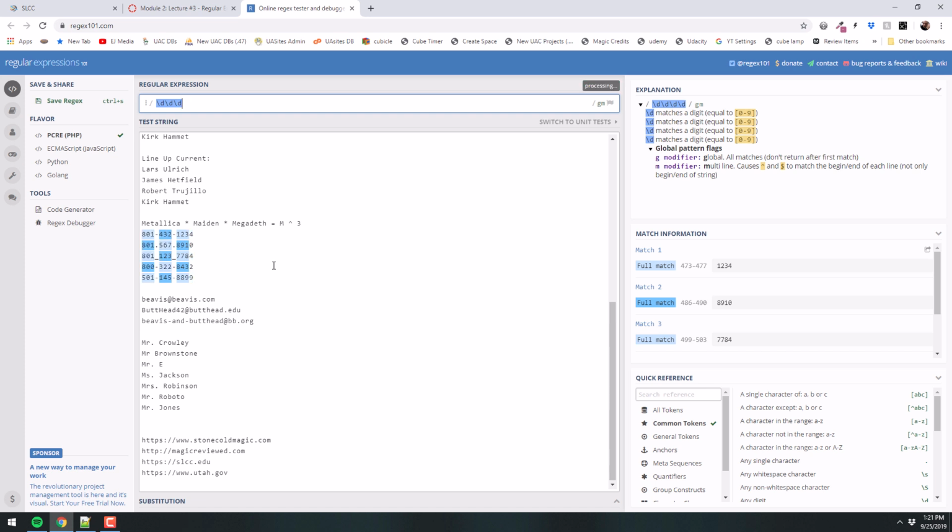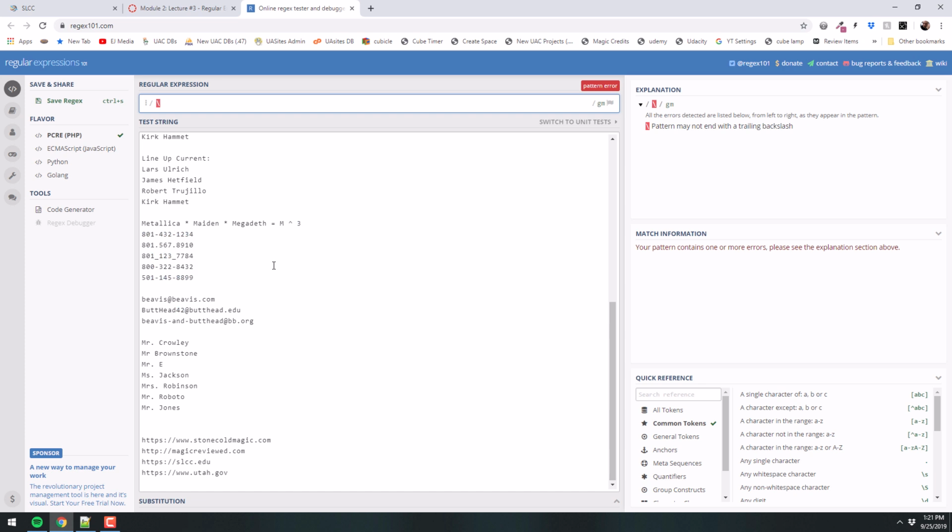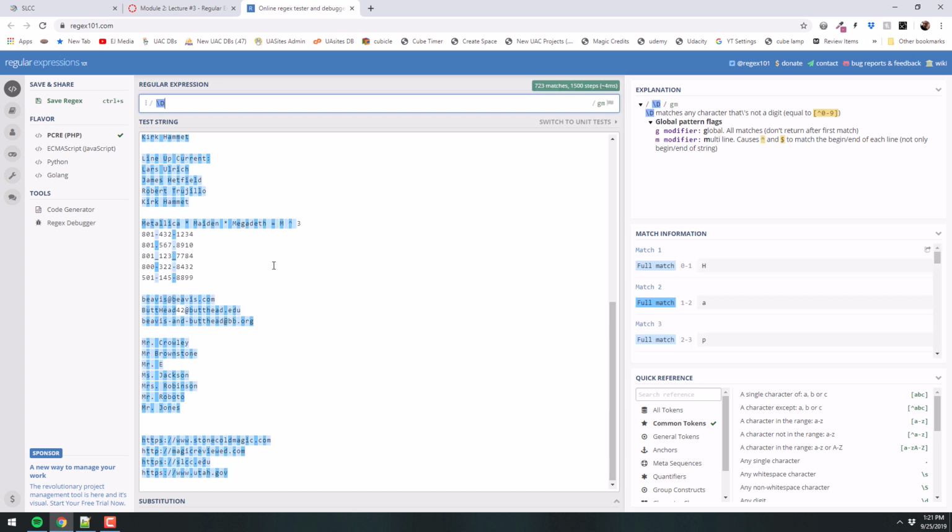Now you'll find this is pretty common that whenever there's a \something, there's also the uppercase version of it, which is the opposite of the lowercase. So in other words, that is anything that's not a digit. That's \D is anything that's not a digit, okay? And as you can see, it's selected everything on that page except for digits. And again, this is one character at a time. It's selecting every individual character, okay? This is all character-based. It's not strings, it's characters, all right?